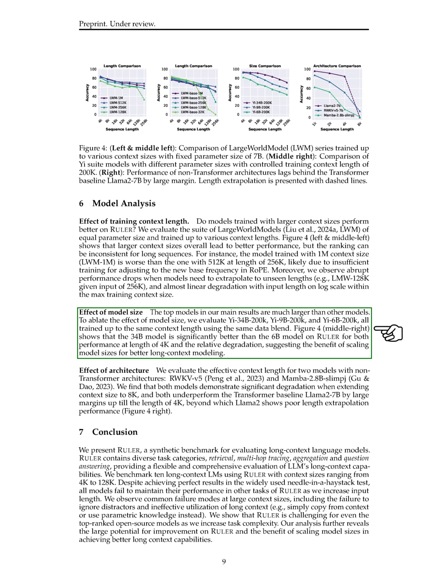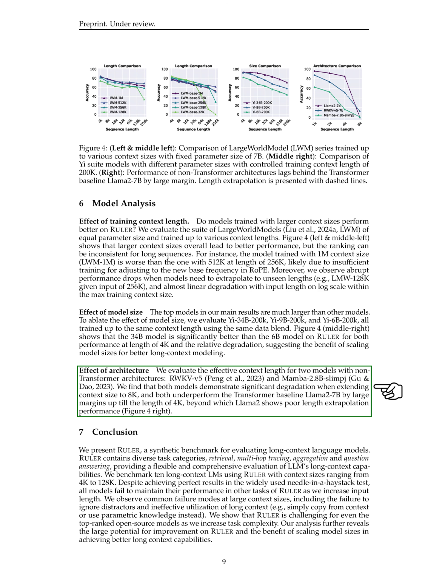Section: Effect of Architecture. In this section, we examine the impact of architecture on model performance. We assess the effective context length of two models, RWKV-V5 and Mamba 2.8B SlimPajama, which do not use transformer architectures. Our analysis reveals that both models experience significant performance decline when the context size is increased to 8K. Additionally, they consistently perform worse than the transformer baseline model, Llama 2-7B, especially when the context length is below 4K. However, beyond 4K, Llama 2's performance in extrapolating context length diminishes.